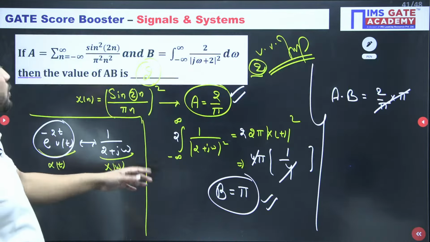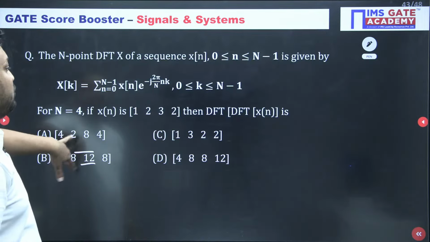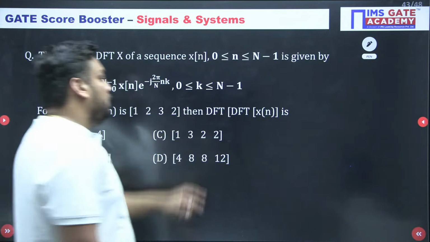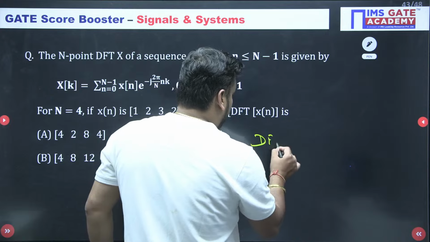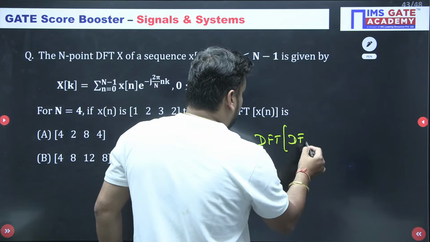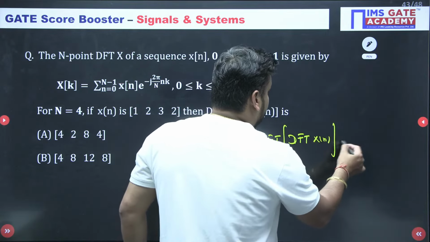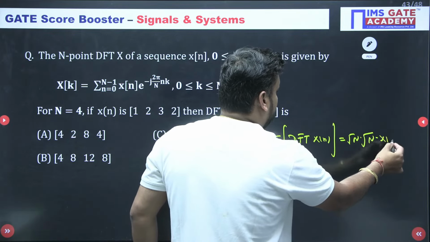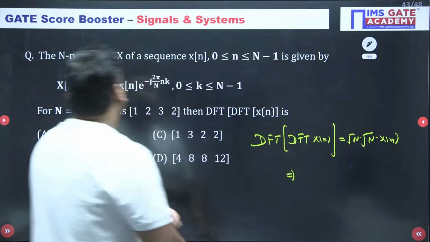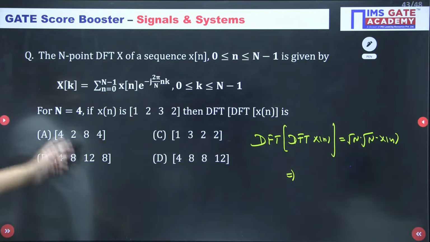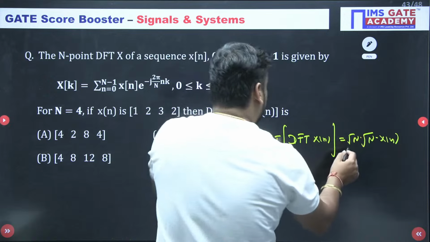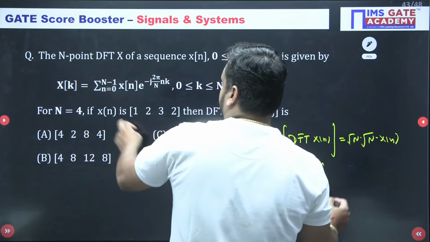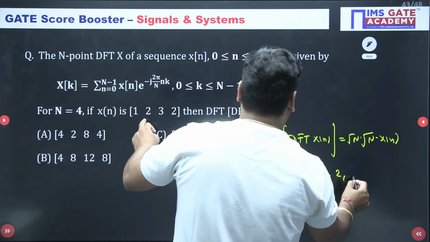Okay guys, so we have the last question here. Do you know DFT of Xn? How many of you know this? If you attend my classes, DFT of Xn is actually nothing but root N into x of n. And do you know what capital N is here? Capital N value is 4 here. So root N means root 4, which is 2, so it means 2 into x of n. And x of n value is itself 1, 2, 3, 2.